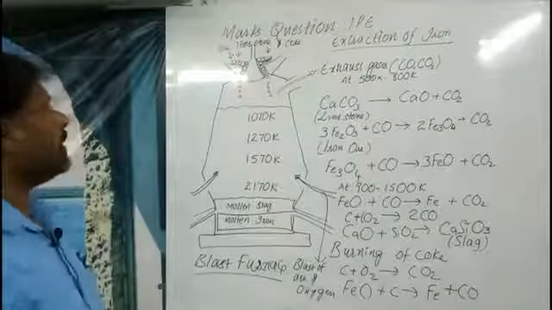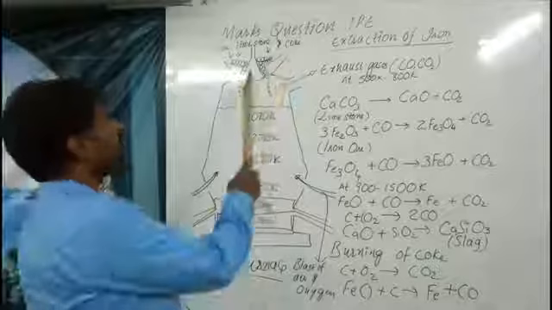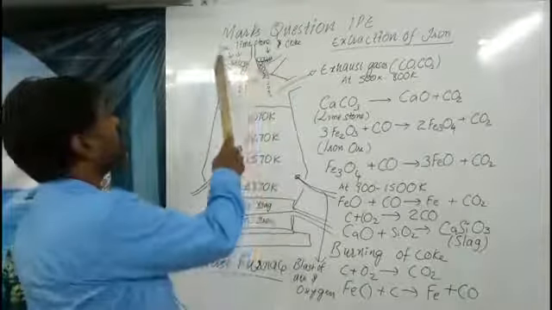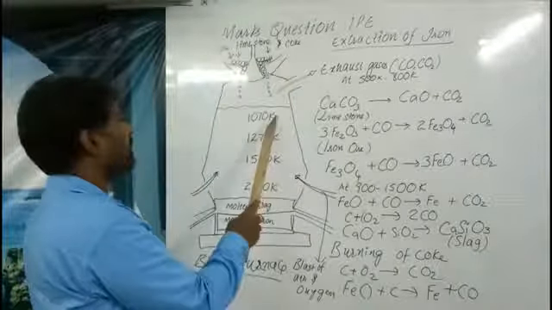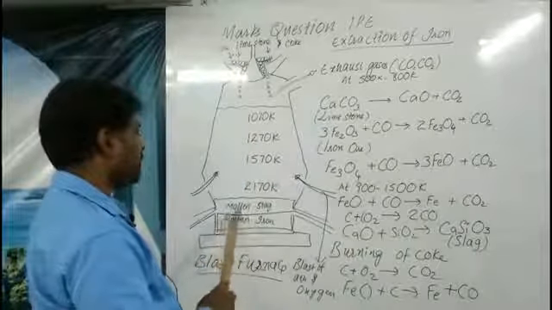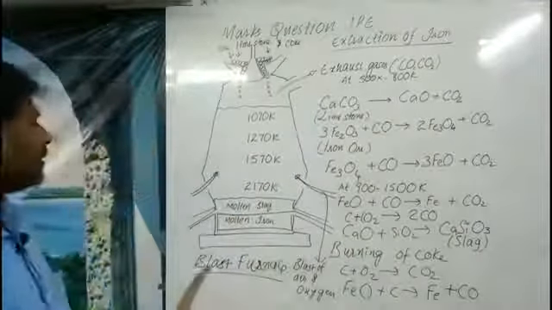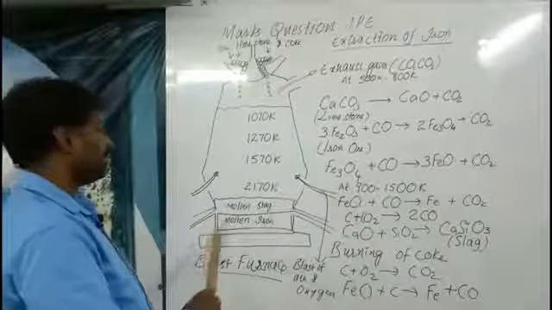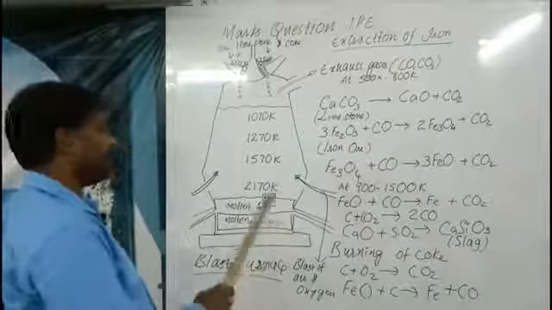Just remember the equations and the diagram, what we are using from the top, where the temperatures are varying in between, and what the different layers of the extracts are. The upper one is molten slag, the lower one is molten iron. This is what we get.